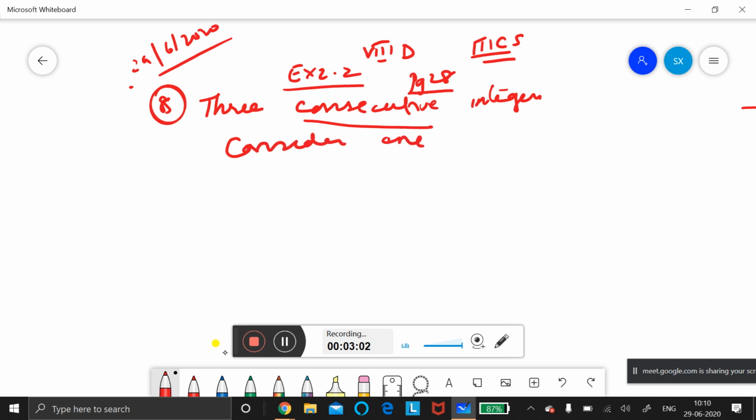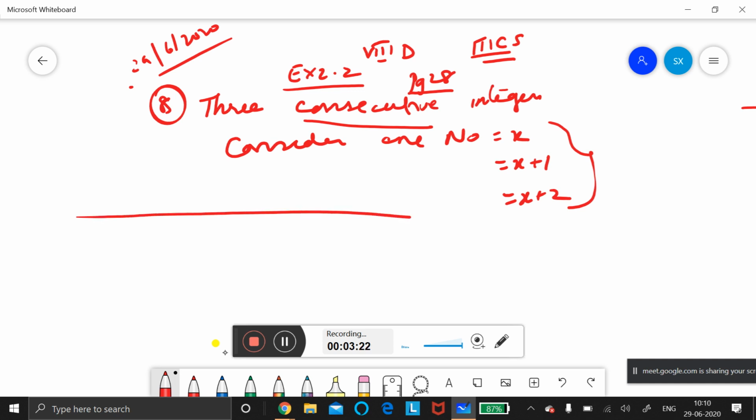First consider one number is equal to x. The other number is x plus 1. The other number is x plus 2. So consecutive numbers, suppose 2, 3, 4 or 5, 6, 7, are continuous numbers. This is the first clue.